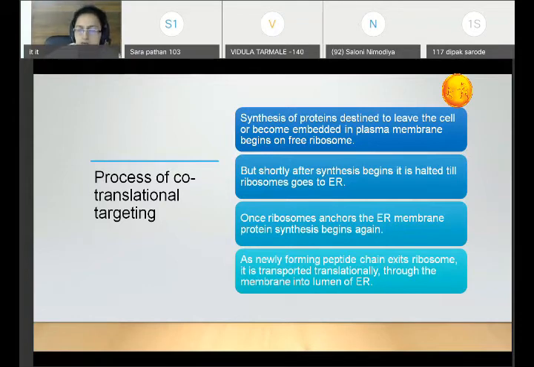Meaning, when protein biosynthesis starts again, a small stretch of polypeptide chain exits the ribosome, and this will be transported through the membrane of the endoplasmic reticulum into its lumen.